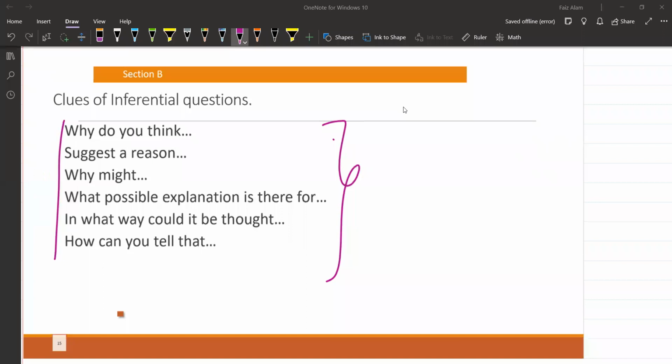So: why do you think, suggest a reason, why might, what possible explanation is there for, in what way could it be thought. These are all examples. If expressions like these come in the passage's questions, that means it is an inferential question.